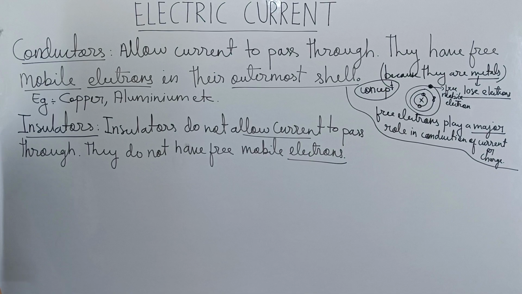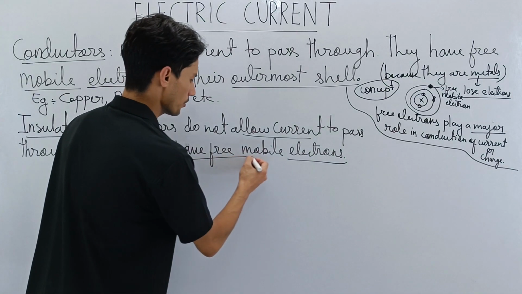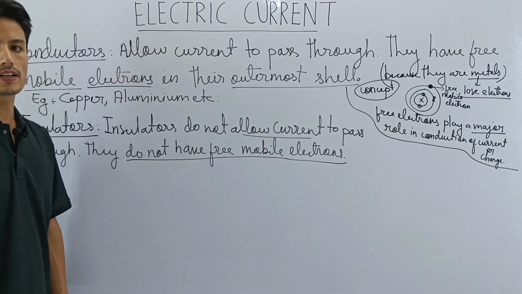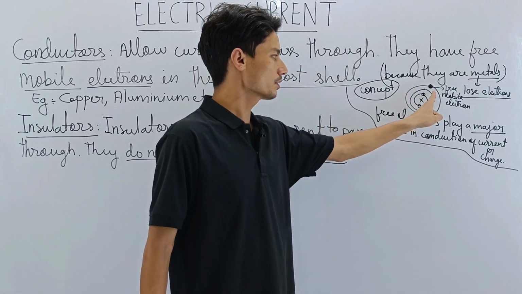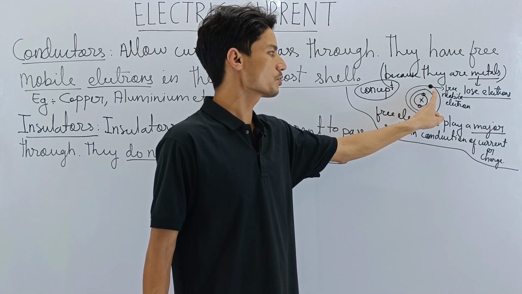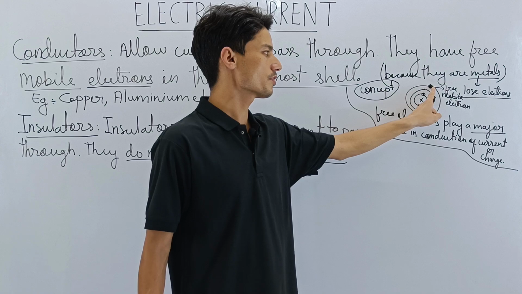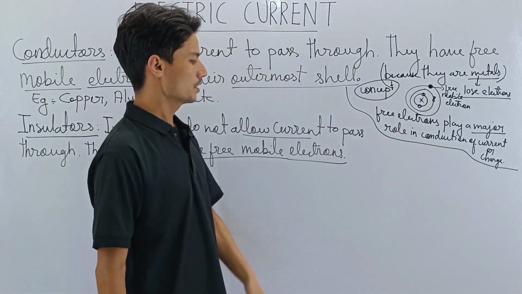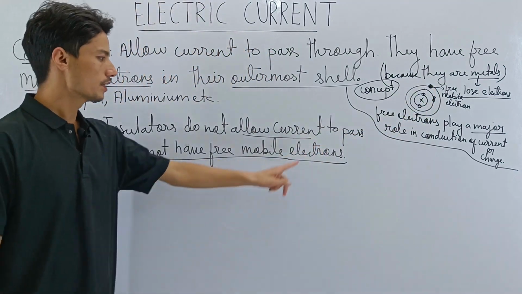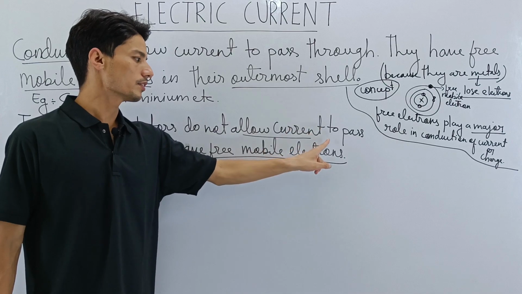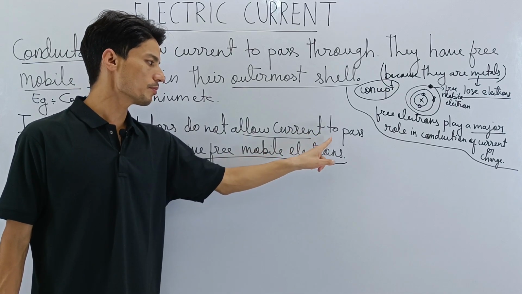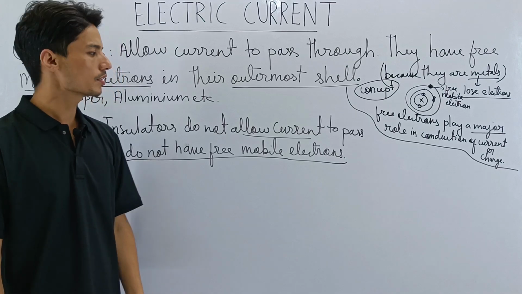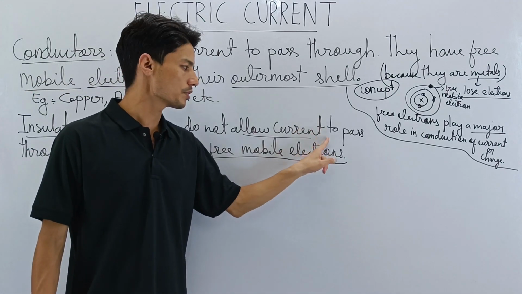The second point is because they do not have free mobile electrons. Unlike metals, unlike conductors, these insulators don't have this free electron. So that makes them an insulator. Because of the absence of free mobile electrons, they cannot conduct current, so current cannot pass through them,